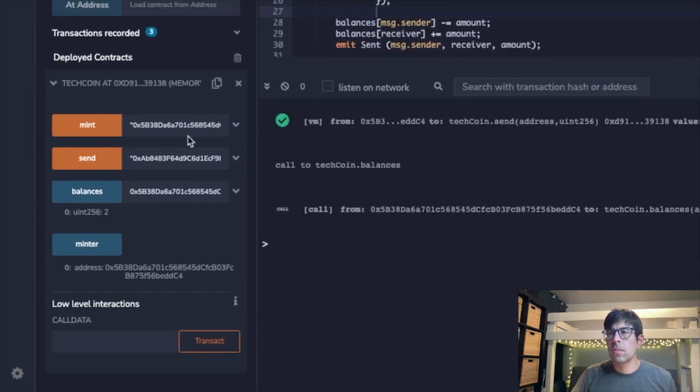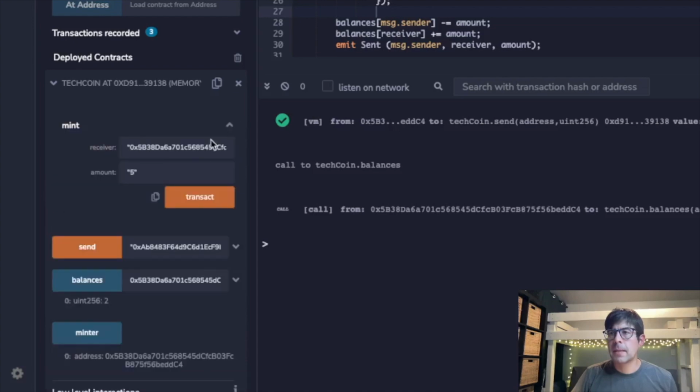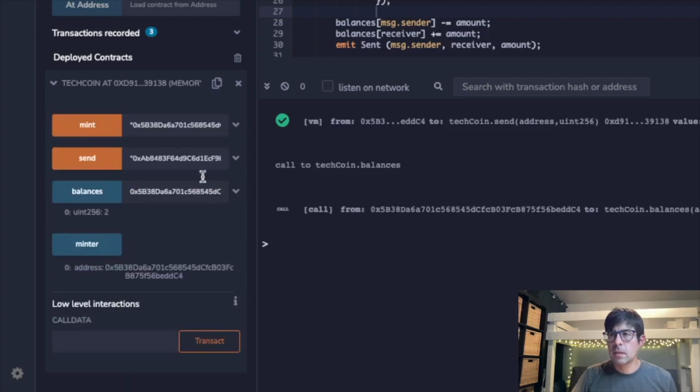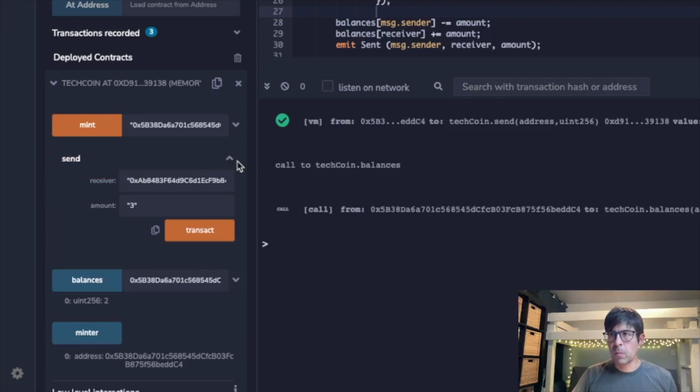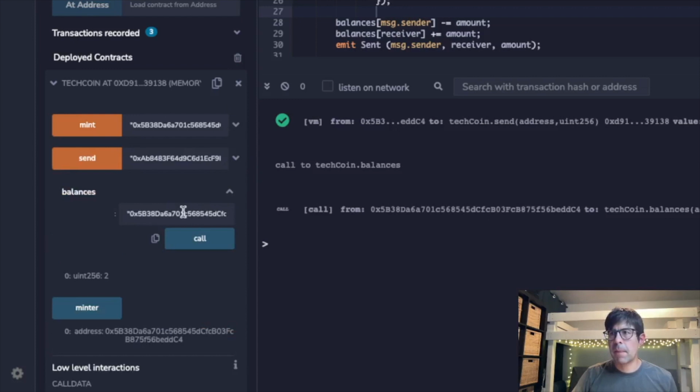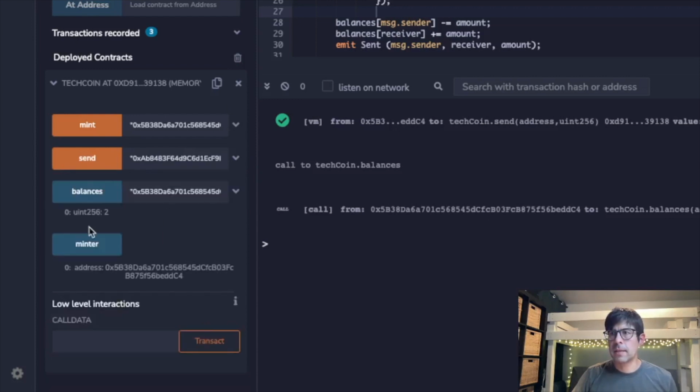All right, so we minted 5 tech coins, and then we sent 3 tech coins to the second address that I have up here that's available to me in this test environment. And then we checked the balance of the original address and found it to be 2.